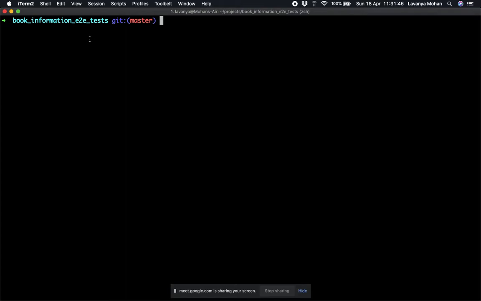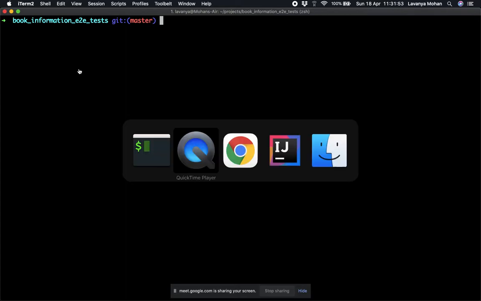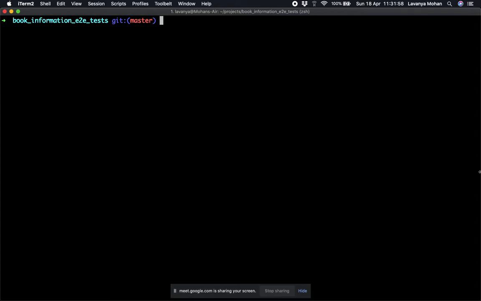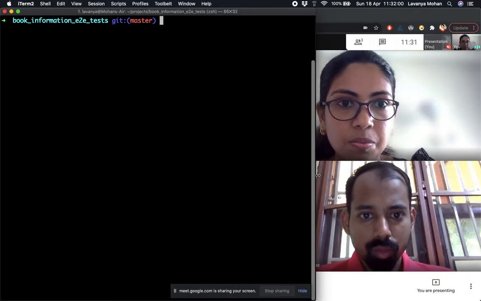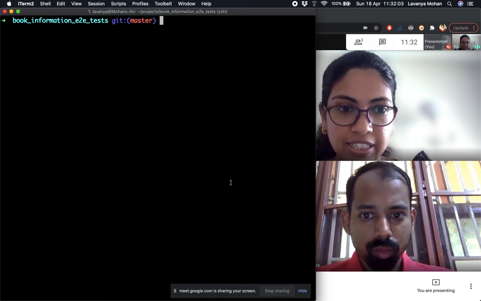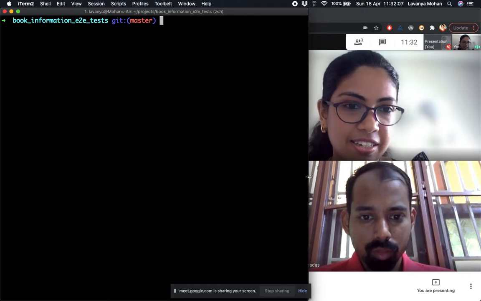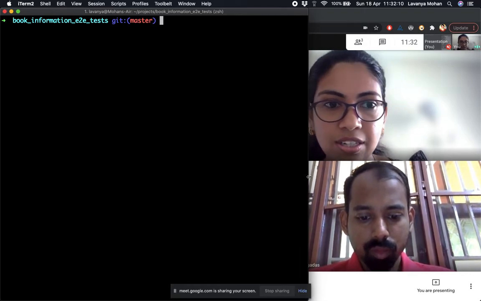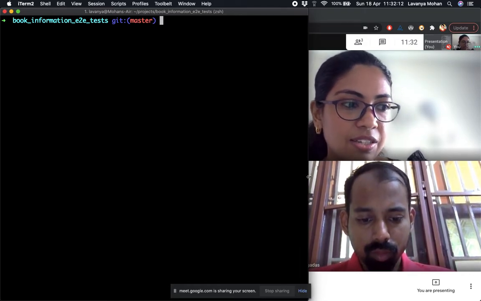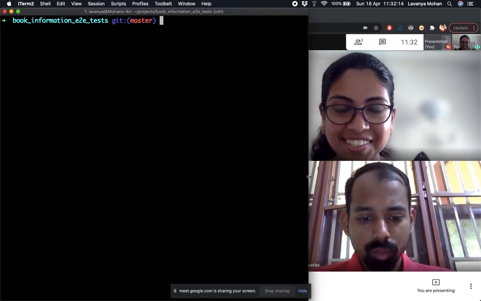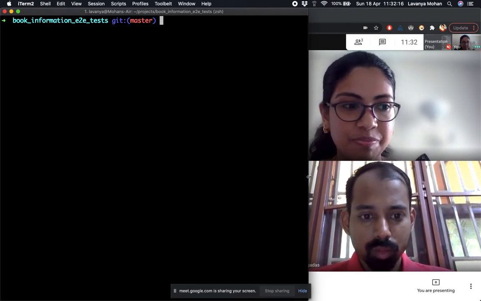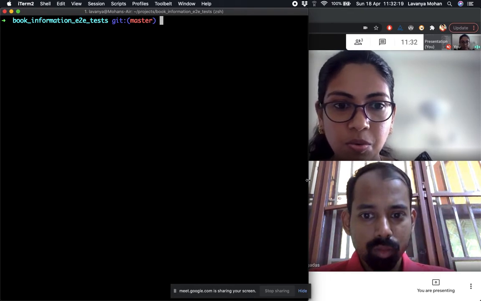Okay, and now maybe we can look at certain stages in Git. Git has three important stages. One is called the working directory. The second stage is called the staged area, and the third one is called the local repository. Let's see this in action right now. So the first one we spoke about was the working directory.